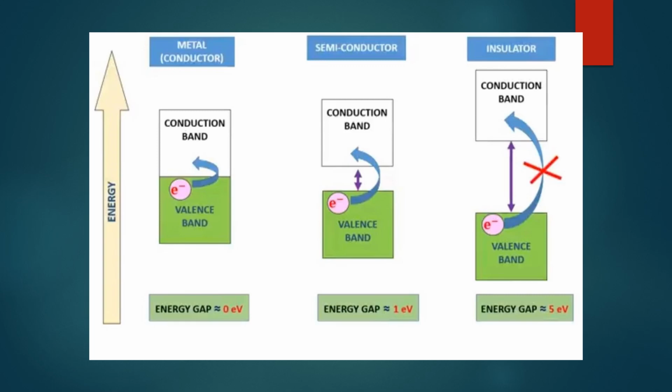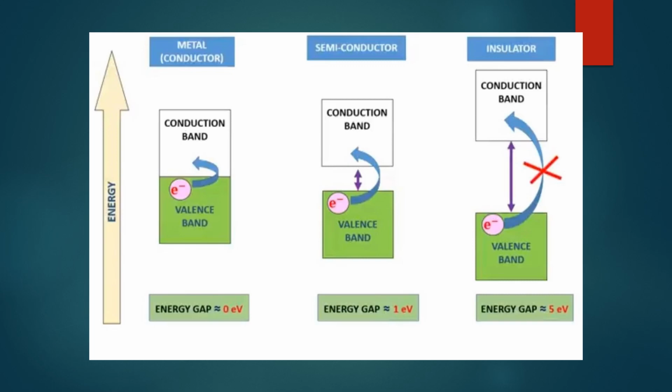So metals are called conductors. In second one, semiconductors. The energy gap between valence band and conduction band is 1 electron volt. So electron can jump. When it gains 1 electron volt, then it jumps from valence band to conduction band and conducts electric current.